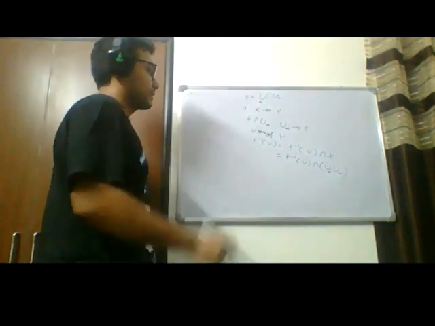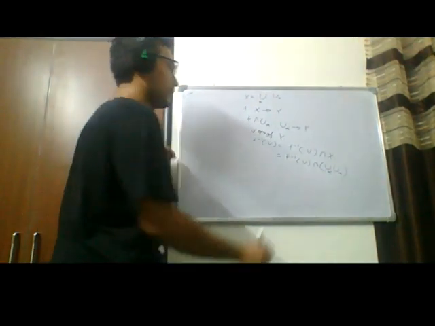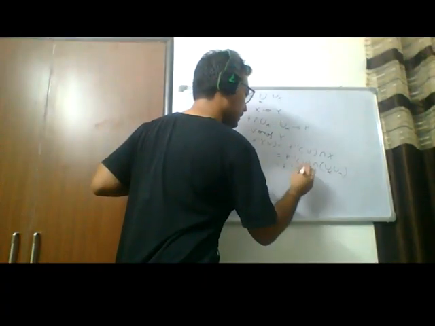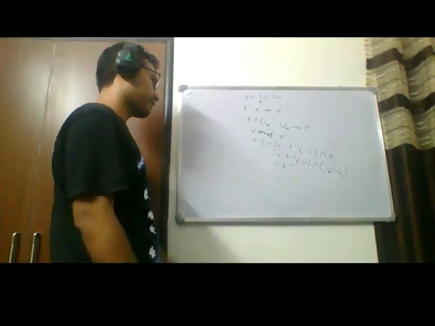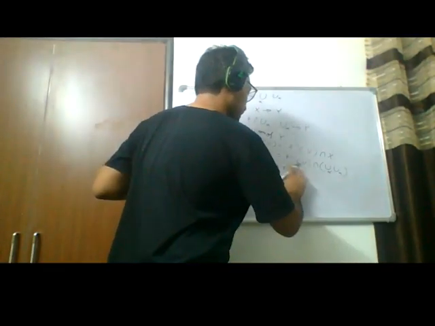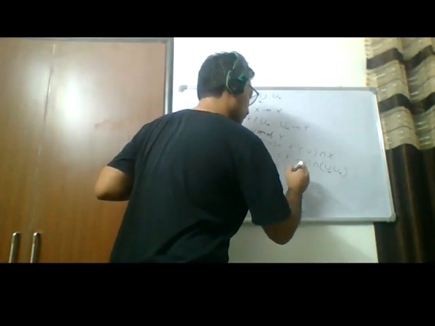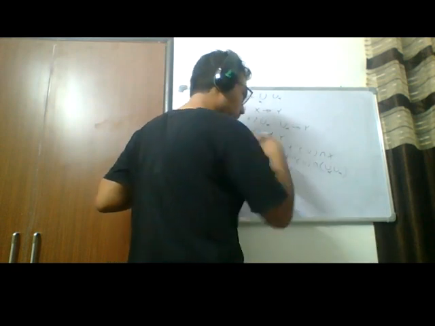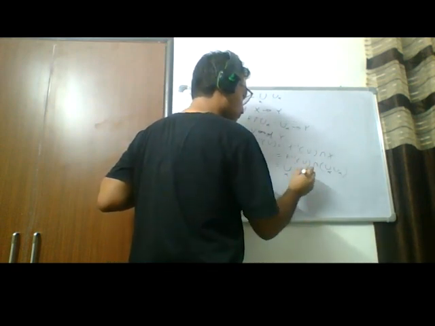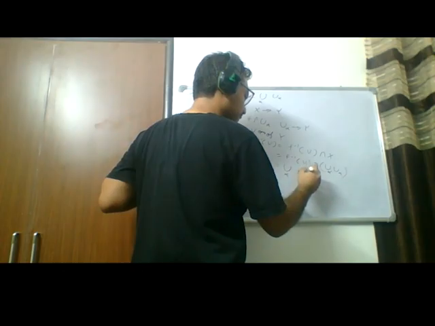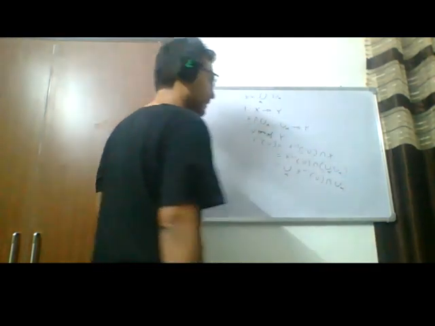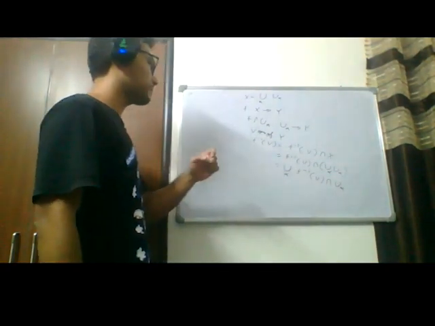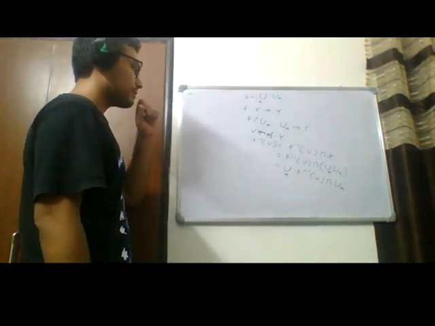So can the union come out? Yes, it can by the distributive property of intersection. So this is equal to the union of F inverse V intersection U alpha, right? So this is an open set, this is an open set. So are we done? Yeah, I think we're done.